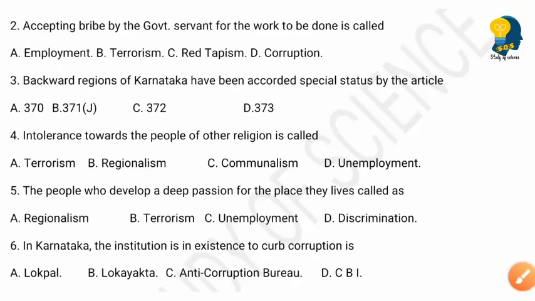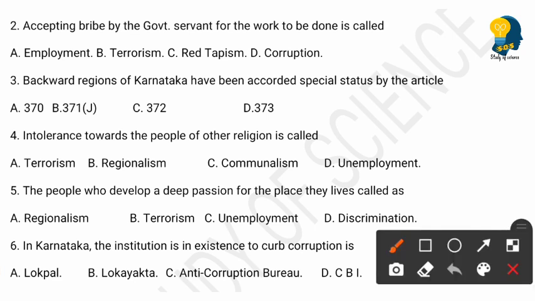The next question is, backward regions of Karnataka have been accorded special status by the article, and the options are 370, 371J, 372 and 373. So here the right answer is option B, 371J. The backward regions of Karnataka have been accorded special status by the article 371J.